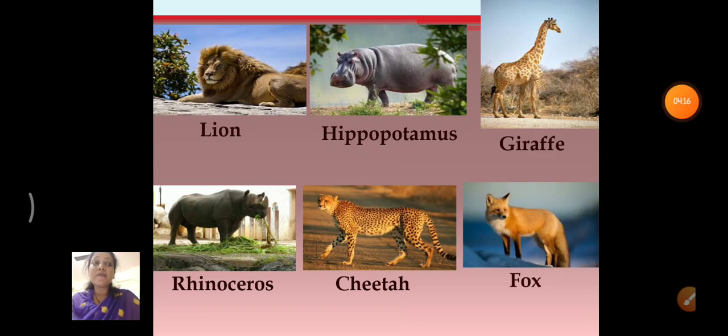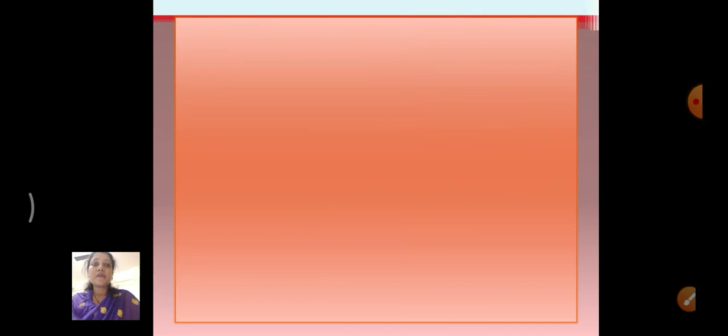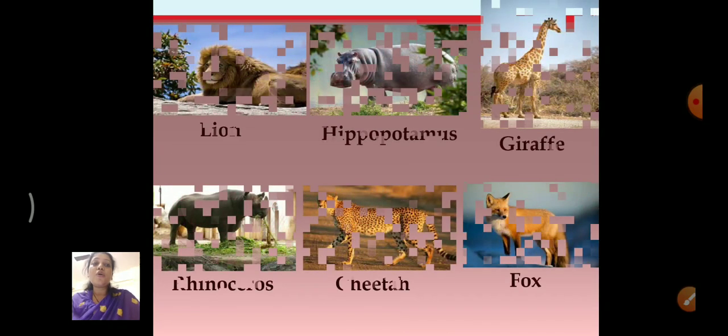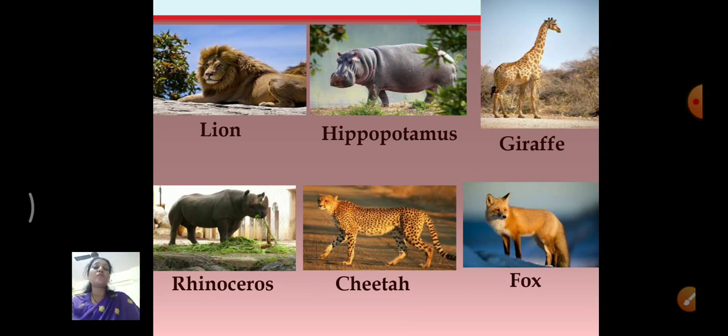Which is this animal? He is a fox. Now, all these are wild animals which we cannot see or we cannot keep around us because they are wild animals. They eat the flesh of other animals. Yes, it is not safe to be around. So they are wild and they stay in the forest or jungle or zoo.